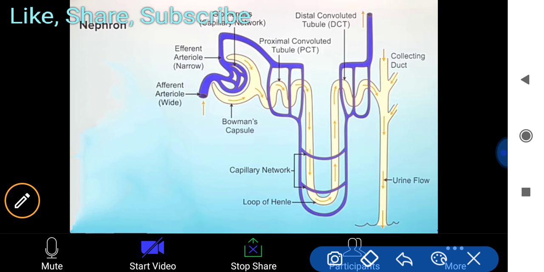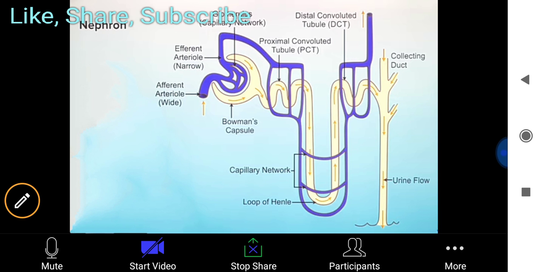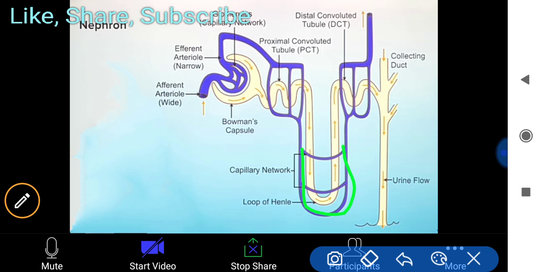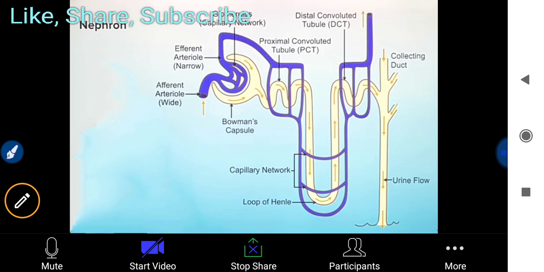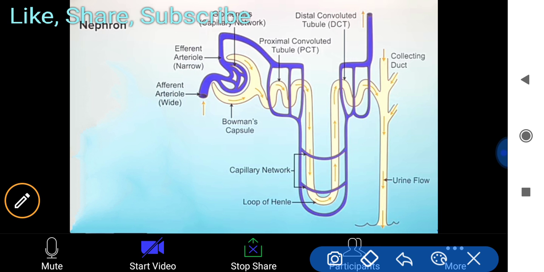These capillary networks further go on and make the loop of Henle. Sometimes it is also called Henle's loop, after the name of the scientist, Henle. You can see it is a U-shaped structure here, and it eventually comes out here. Then it lies above, if you see here, one distal convoluted tubule.